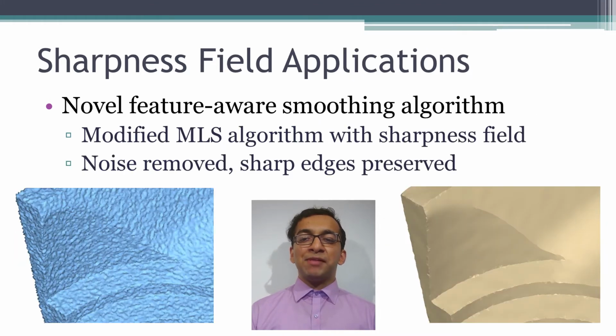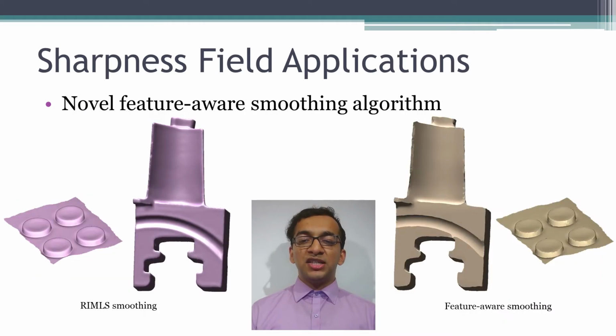Now let's come to the applications of the sharpness field. We set out with the objective of reconstructing sharp edges. My thesis presents a new algorithm to accomplish this by modifying moving least squares approximation to incorporate the local sharpness field. This preserves sharp edges while still removing noise, giving us edges that appear to be chiseled out of stone.